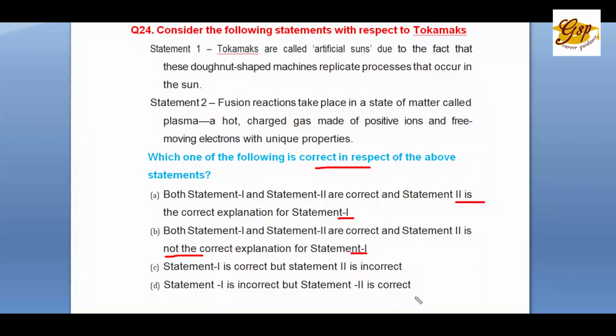So the correct answer is A. Both statements 1 and 2 are correct and statement 2 is the correct explanation for statement 1. Actually, it is nuclear fusion. Very simple, right? Okay.